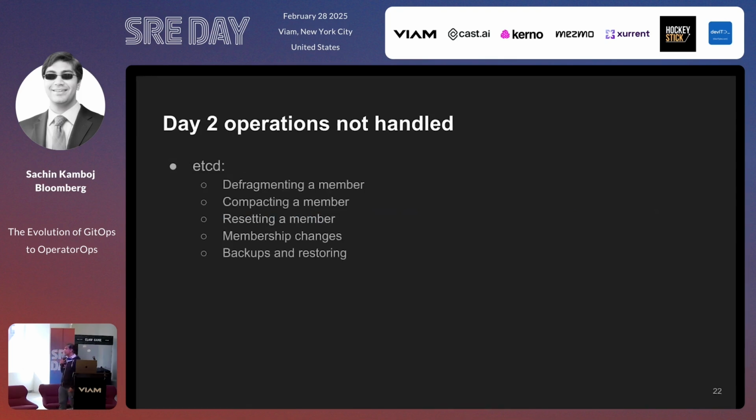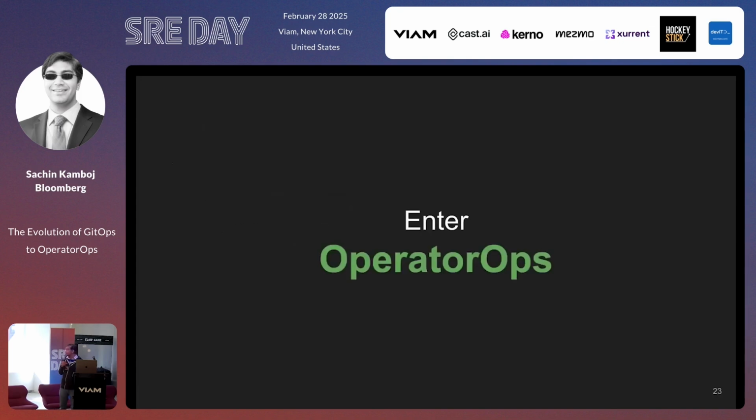And then the final problem with GitOps is that it really does not handle day two operations very well. So what do I mean by day two operations? Things like I need to defragment a member, I need to compact a member. These are very common things you would do on an etcd cluster. I perhaps need to reset a member, it's behaving, the disk is bad, whatever, I have to take it out of service. The membership changes, I need to back up and restore things. There really isn't a good way of doing this in GitOps.